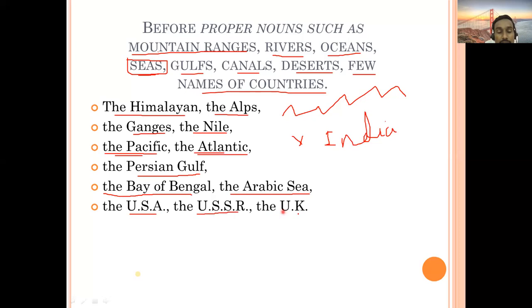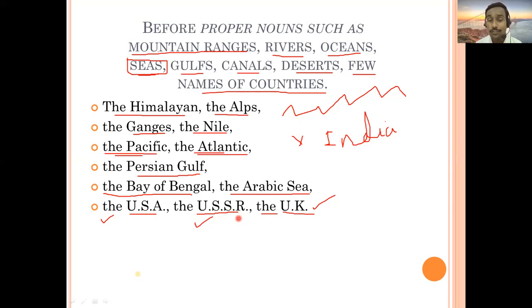Okay, we can find here examples like the USA, United States of America. So in this case article the is always there. The UK, United Kingdom. Okay, so there also you'll find article the is used. The USSR. What is this? Which country is this? That is Union of Soviet Socialist Republics. So for the name of Russia you can find the USSR. That is Russia.